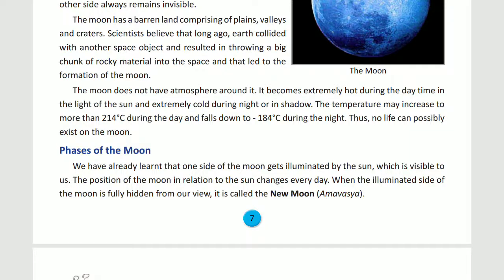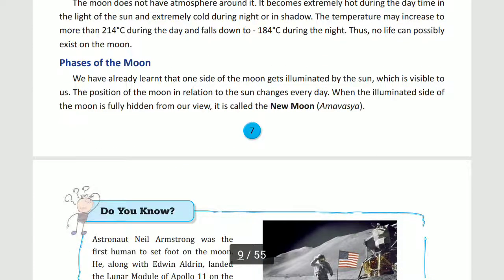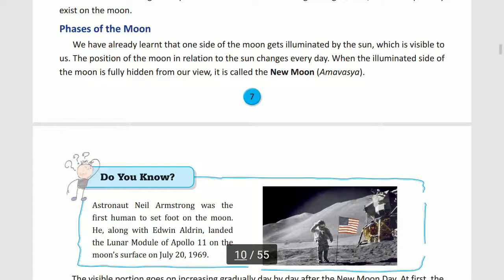Now come to the phases of the moon. There are different phases of the moon we all see. We have already learned that one side of the moon gets illuminated by the sun, which is visible to us, and the other side we can't see, it is invisible.